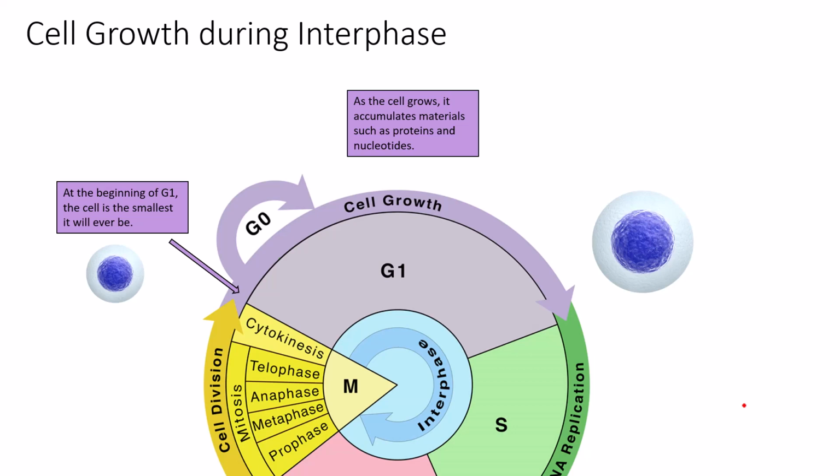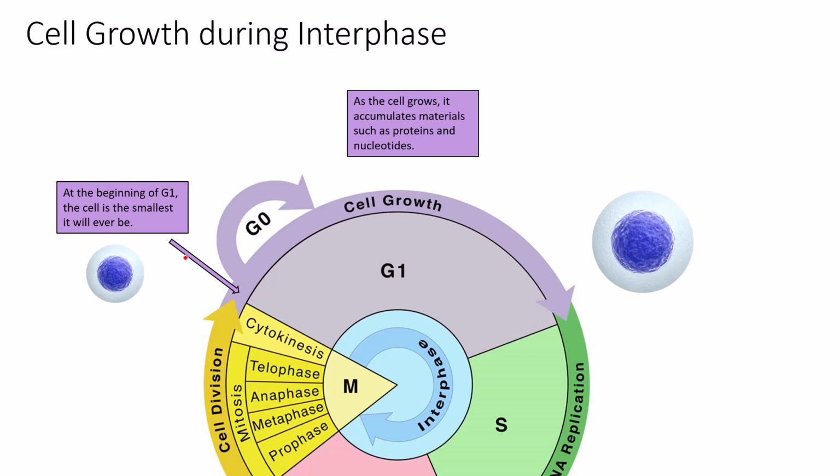it began. Remember, G0 is a kind of standalone separate process which occurs when the cell needs to enter a state of stasis. However, if G0 is bypassed and the cell is allowed to go through its normal G1, it will start small and end large. As it grows, it accumulates these proteins and nucleotides.